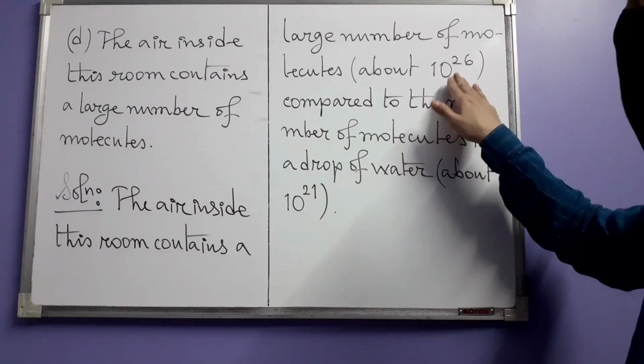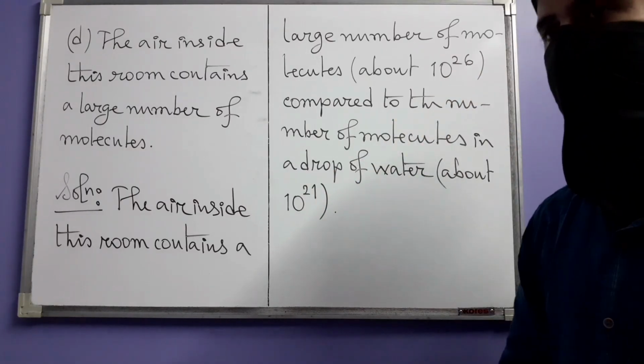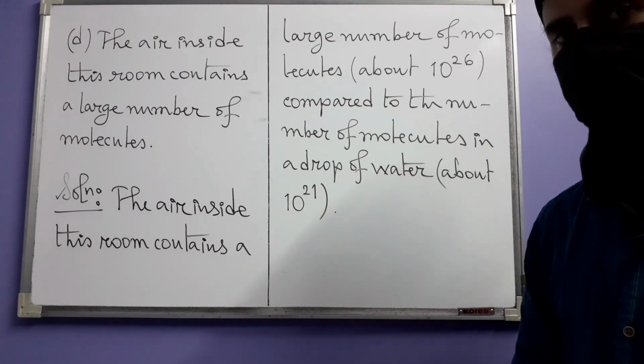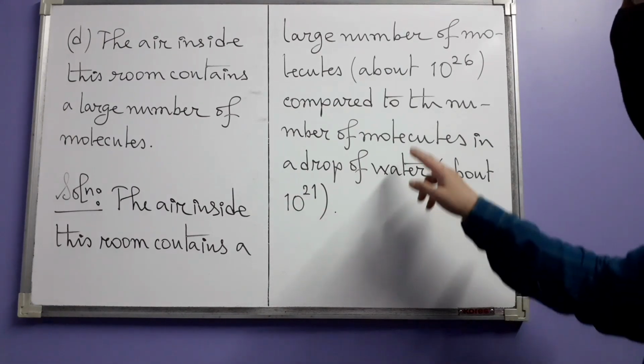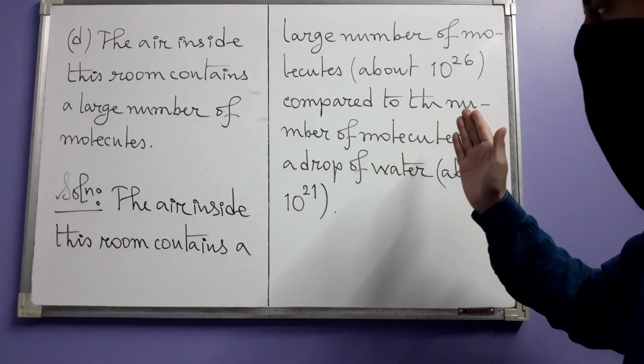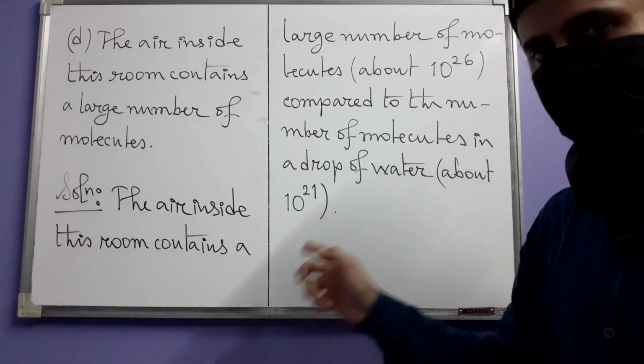That means this one is 5 orders of magnitude more than this one. So you have to multiply this rough number by 10 to the power 5. That many times more is this one than this one.